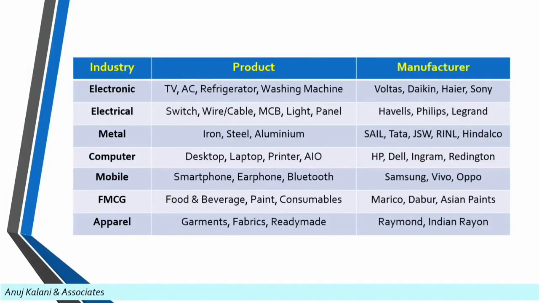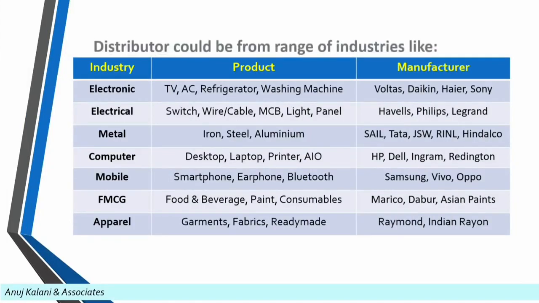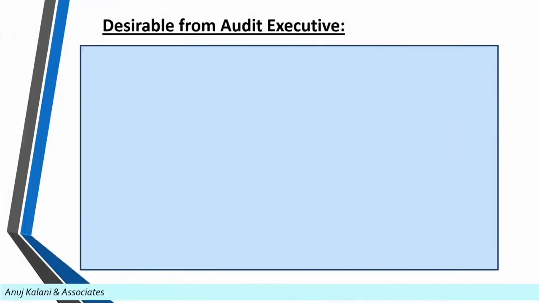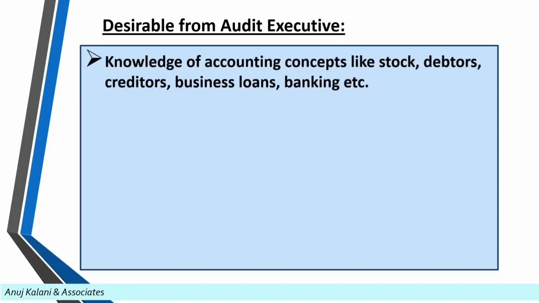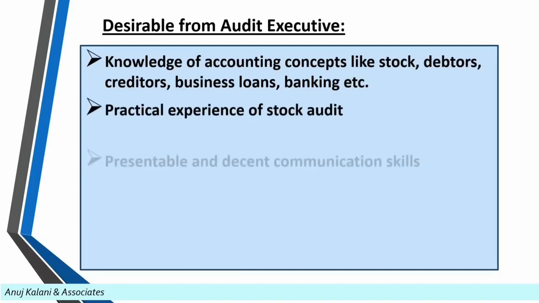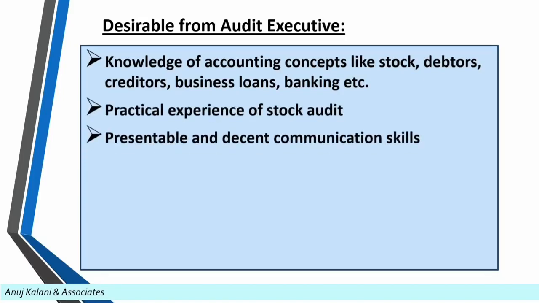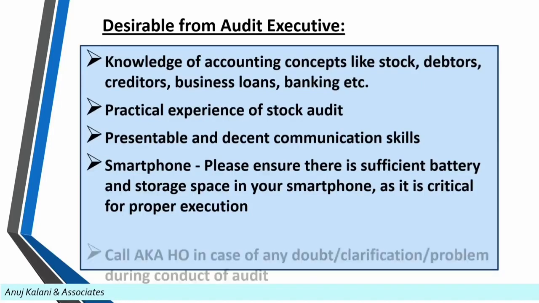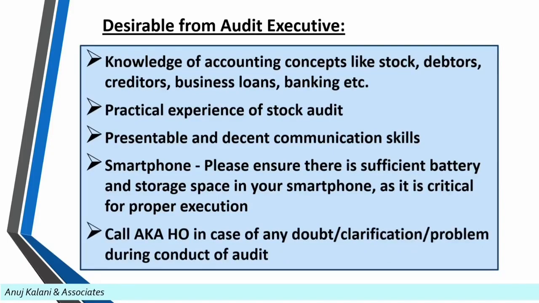Here are some examples of products and industries that we deal in. The audit executive needs to possess knowledge of accounting concepts like stock, debtors, creditors, business loans, etc., practical experience of stock audit, and presentable and decent communication skills. And always remember that you should be carrying a smartphone. Please ensure there is sufficient battery and storage capacity in your smartphone, as it is critical for proper execution. And always call the head office in case of any doubt, clarification or problem during the conduct of the audit.